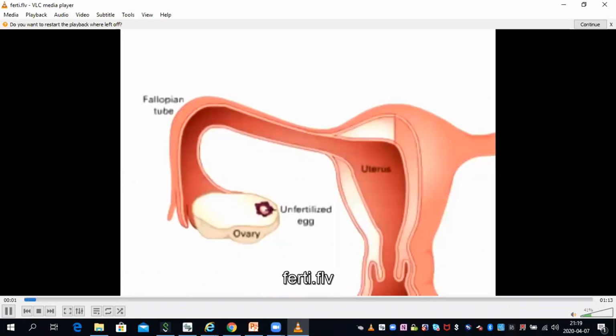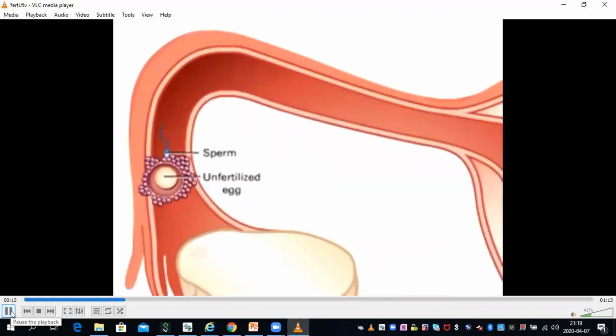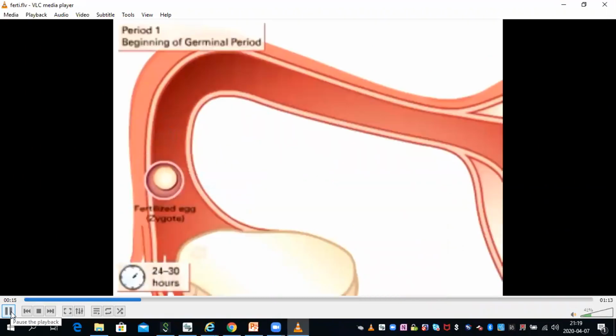In the female, as from the age of puberty, each month one egg is produced and released from the ovary. During sexual intercourse, millions of sperms are released inside the female. However, only one of them will be able to fuse with the nucleus of the egg cell, and this is called fertilization.